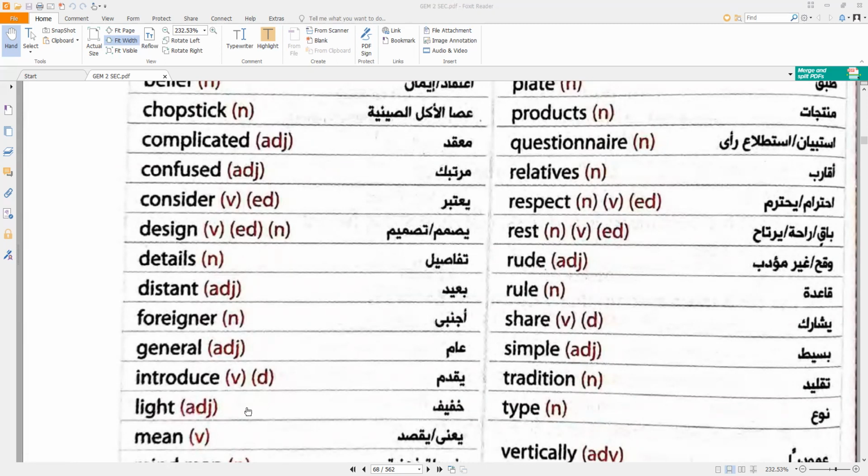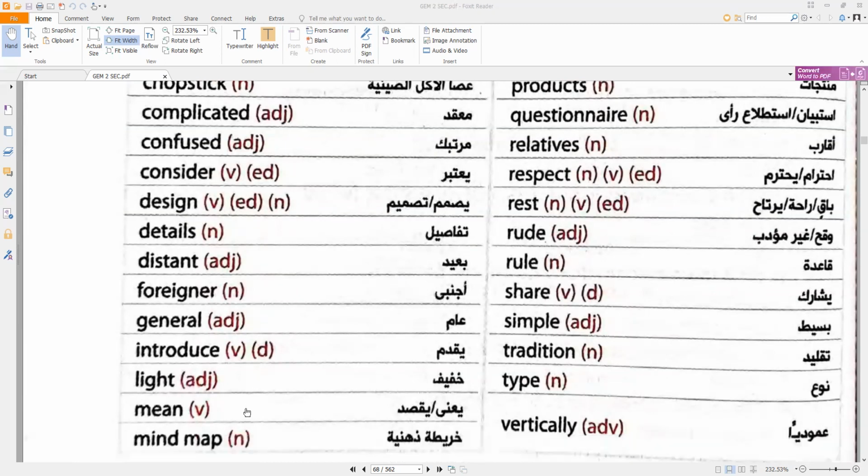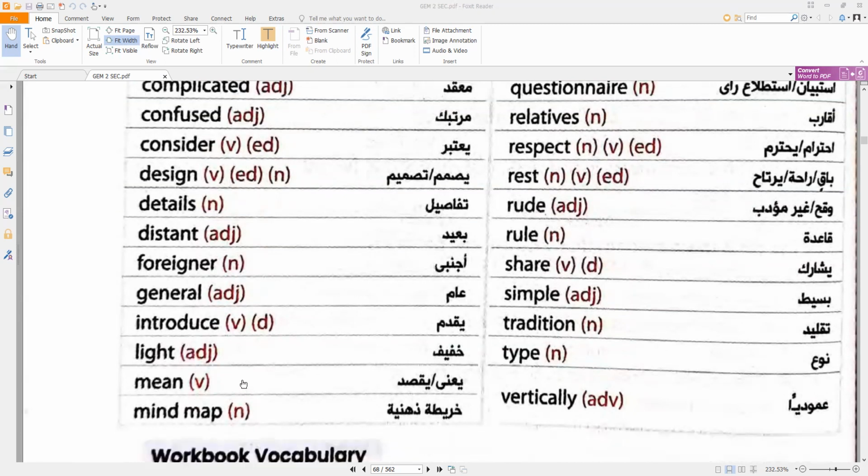Light. Light is an adjective and it can be a verb by adding -en as a suffix to become lighten. The opposite of light is heavy. Mean. Mean is a verb and it can be an adjective. Mean as an adjective means rude, and someone who is not generous, who never helps others. Mind map.